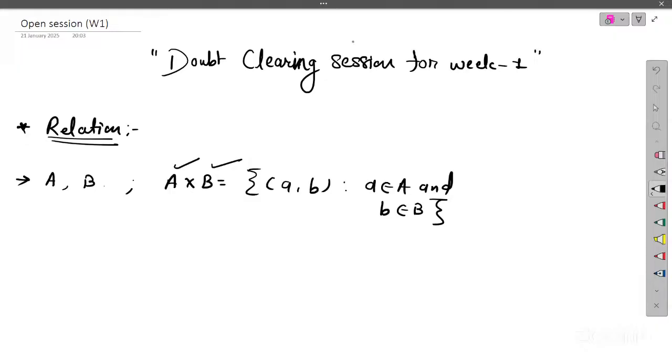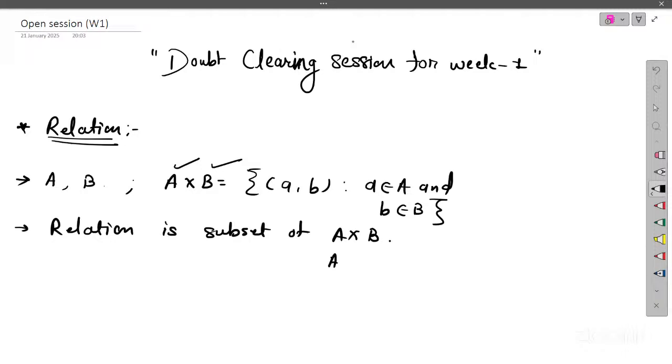So what is a relation? In mathematics, a relation is nothing but a subset of any Cartesian product. A relation is a subset of the Cartesian product A cross B. It is not necessary to take only A cross B, that is two sets.